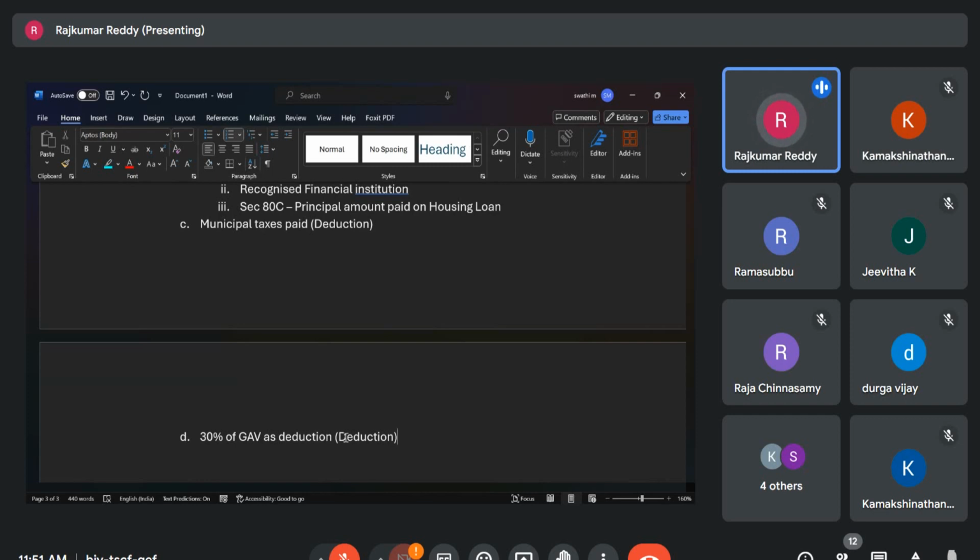There are 3 types of deductions allowed. Standard deduction, we have already discussed, 30% of net annual value. Interest on borrowed capital, we have already covered. Interest prior to the construction of a house, this we have not covered.